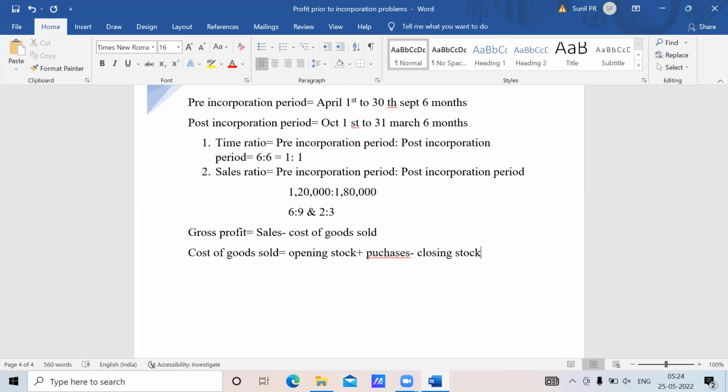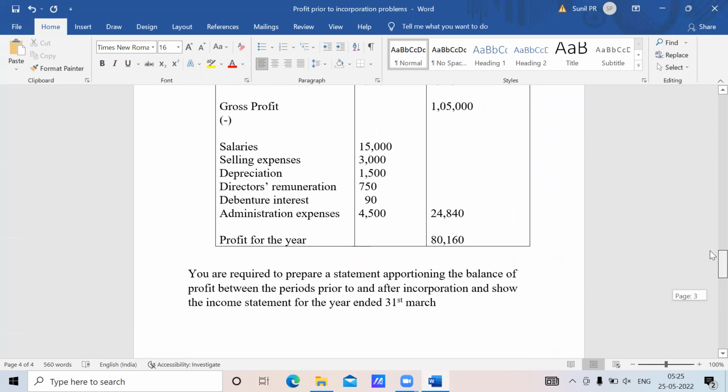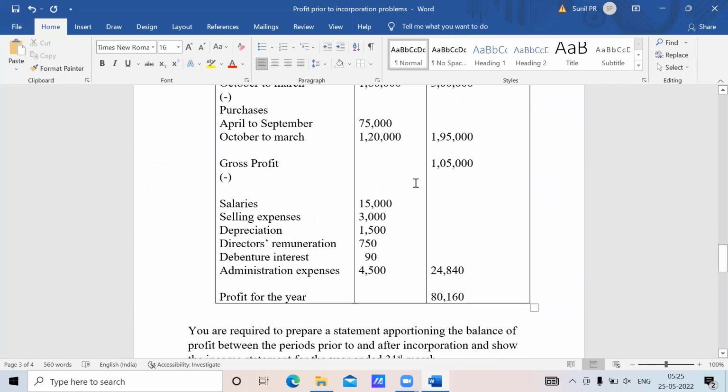So sales minus cost of goods sold is equal to gross profit. As I told, in this problem, gross profit is directly given. You can see this, correct? Gross profit is given.